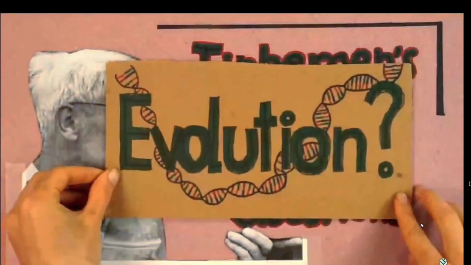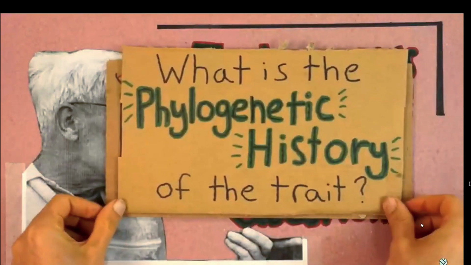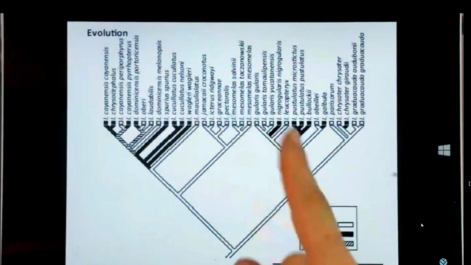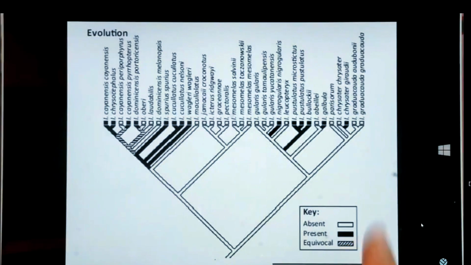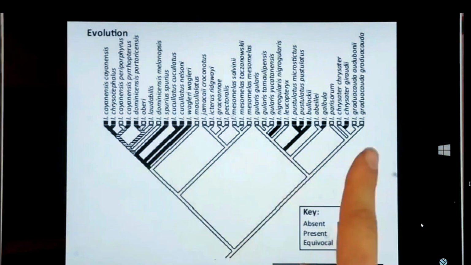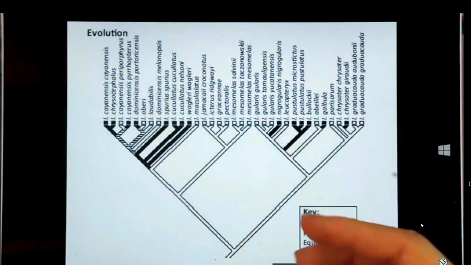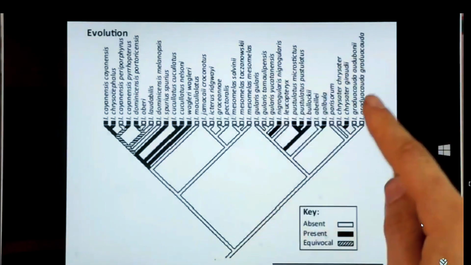In general, the development of a trait is the process that an organism must go through in order for the trait to be expressed. Developmental histories can vary, and so we can't know why a trait is the way it is unless we understand how the trait came to be there. Tinbergen's third question is about evolution. What is the phylogenetic history of the trait? Was it present in distant ancestors? Here is a phylogenetic tree that maps different song patterns in orioles. What you can see is that these song types aren't distributed randomly. They're clustered here and here. So what we can say is that these birds have the songs that they have because their ancestors did.